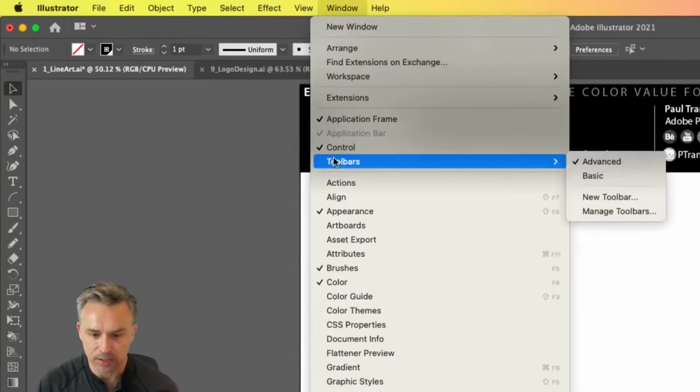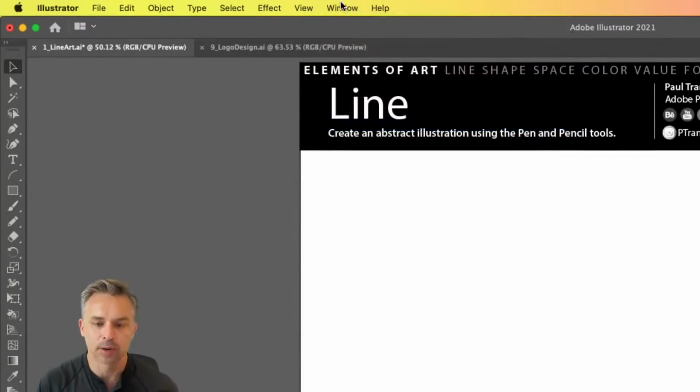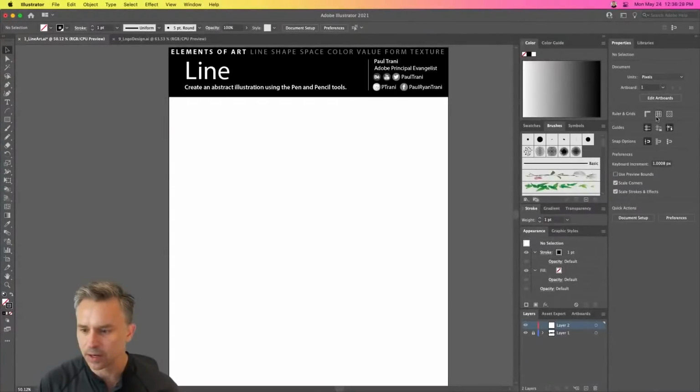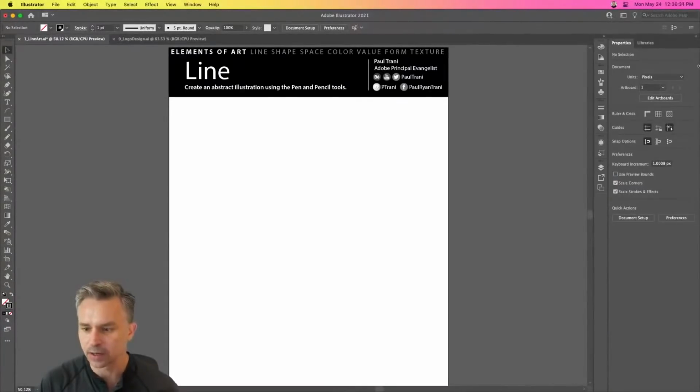Let's double check. Oh, excuse me, my control bar. That's what it is, control. Sometimes we call it the options bar, but maybe that's just me. So again, I'm going to get properties up here. I get properties over here, right? So I get the ability to edit this document up at the control bar or off to the side in the properties panel.